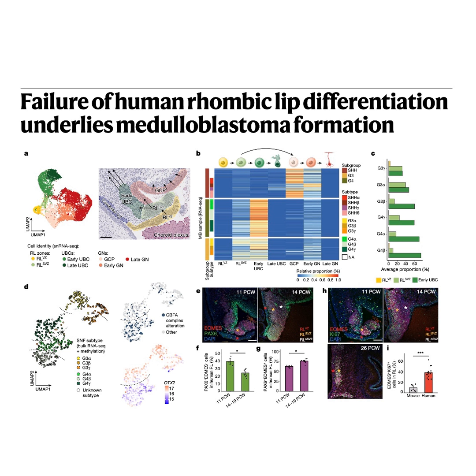They get trapped in the location where the RL makes its last stand, so to speak. And this idea that leftover embryonic cells in that area could be the source of MB isn't actually brand new, is it? Not at all. This research actually revives a hypothesis that's about 80 years old.